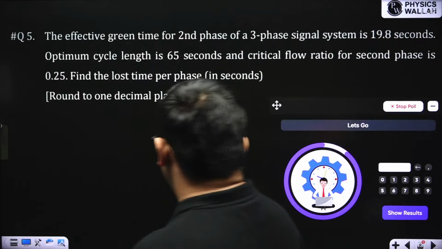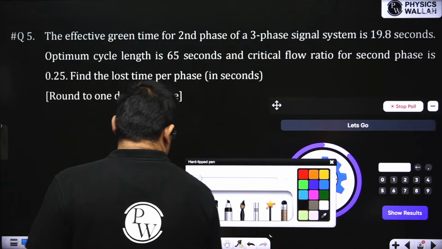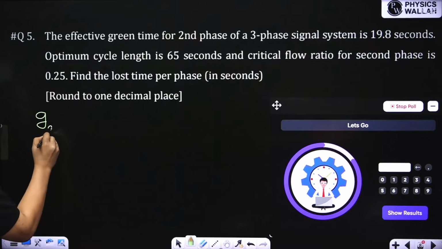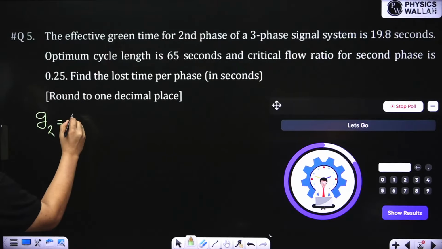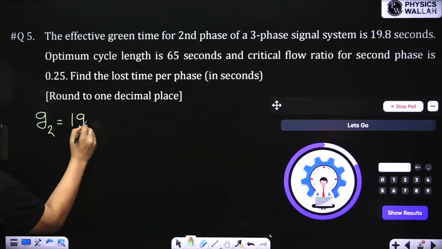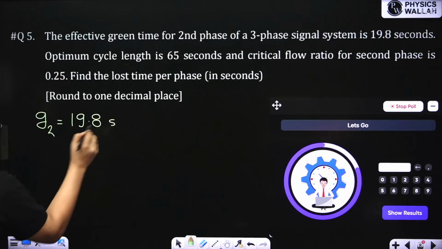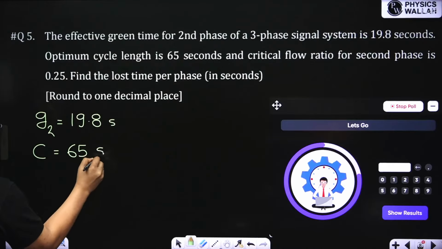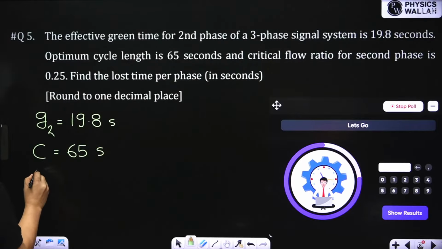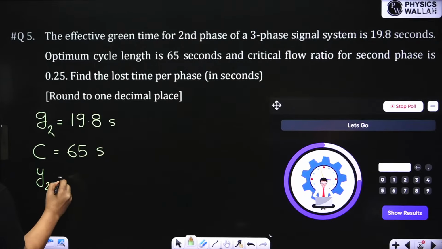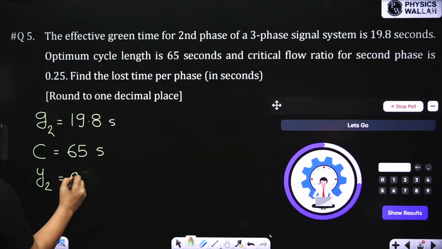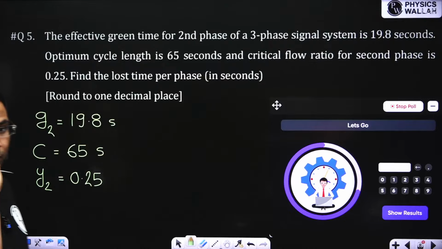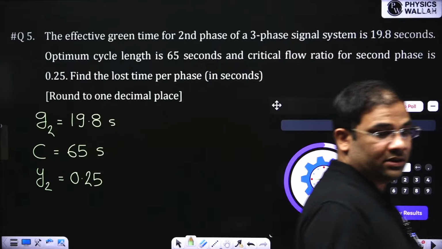So let's write down what is given. Green time for the second phase, G2, is given. Then cycle length is given. Critical flow ratio for the second phase, Y2, is given. Now the rest, use your formulas and concepts and solve this.